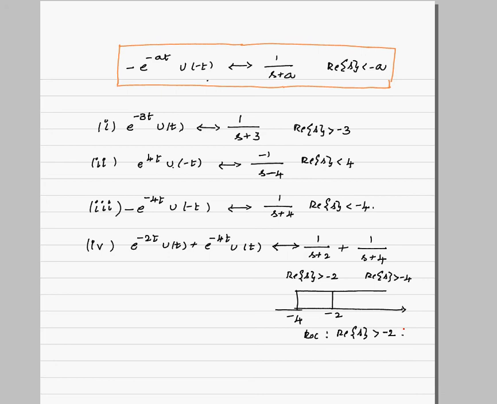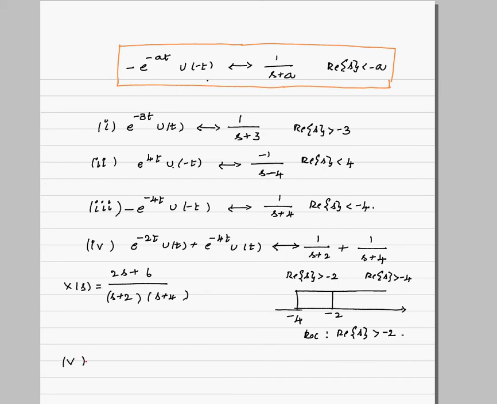Similarly, the corresponding X of s, if you simplify, will be 2s plus 6 by s plus 2 into s plus 4. This will be the X of s for the fourth problem.